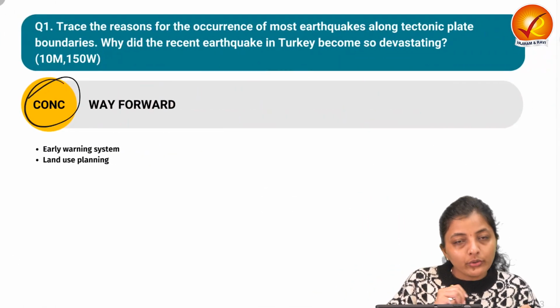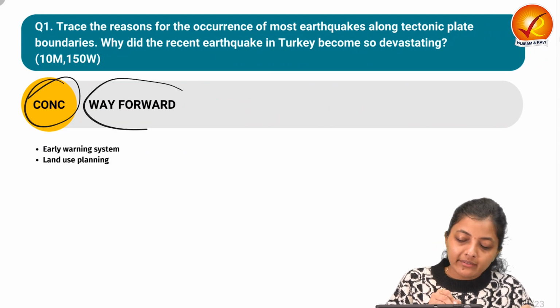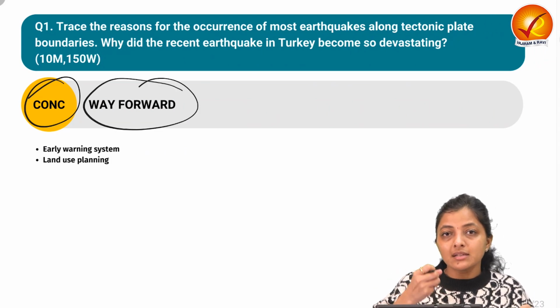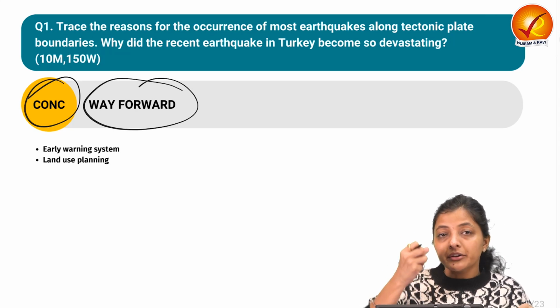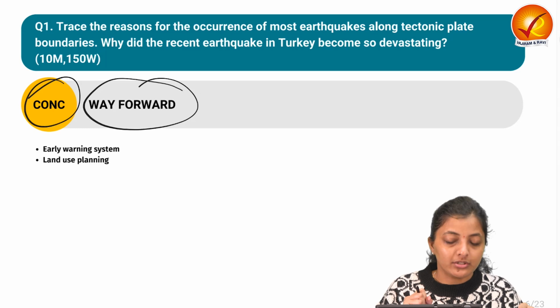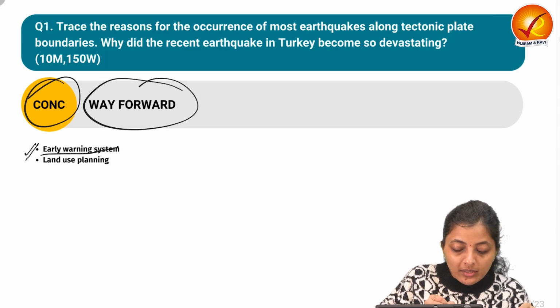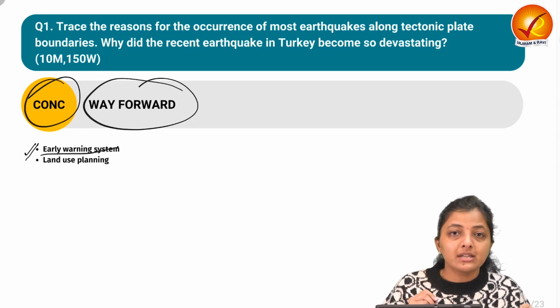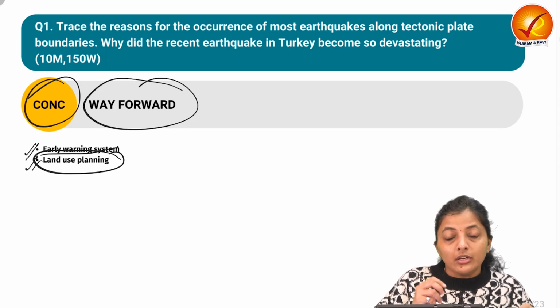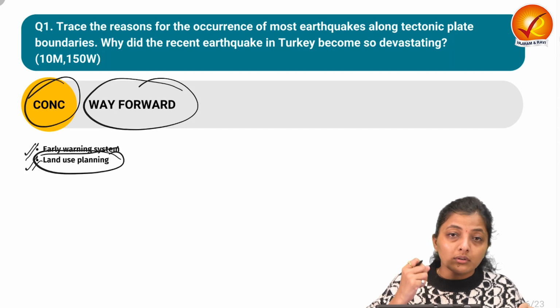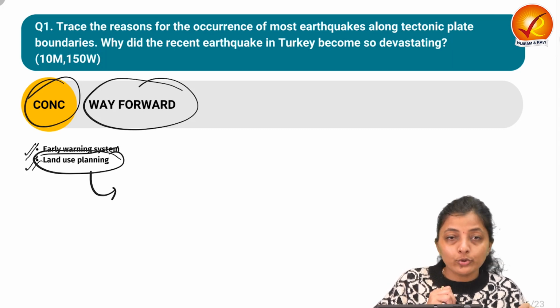Next is what you can write in the conclusion. We can write something on the way forward, something futuristic, and what measures we should take to reduce this devastation. Like we can put up a good, technologically advanced early warning system, and we should be aware and more vigilant about land use planning.